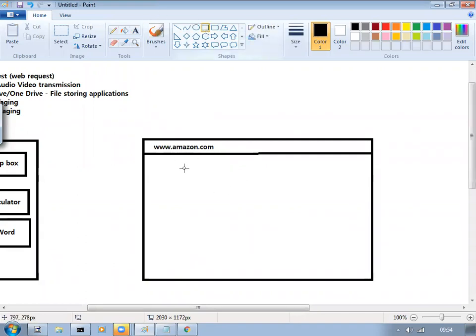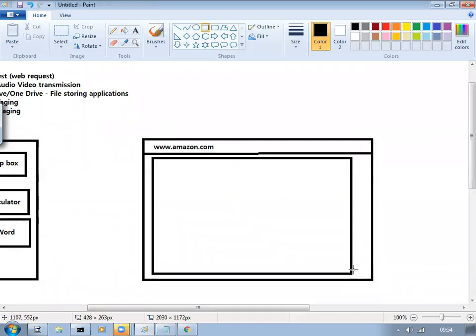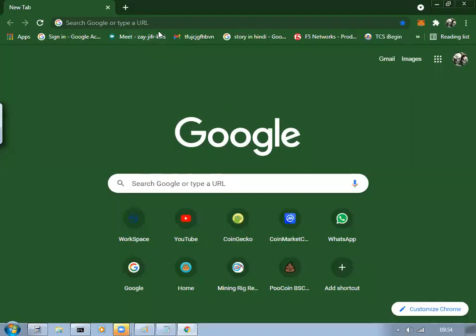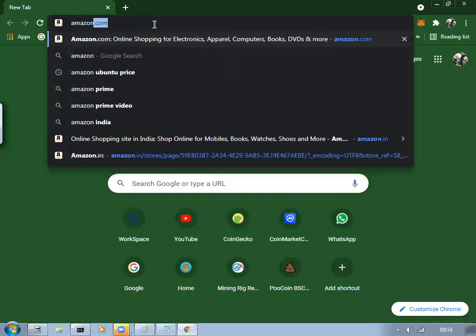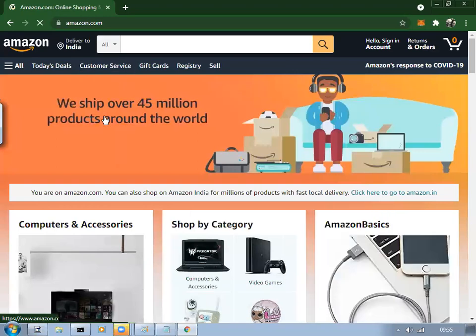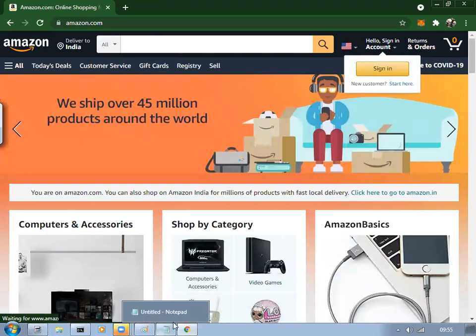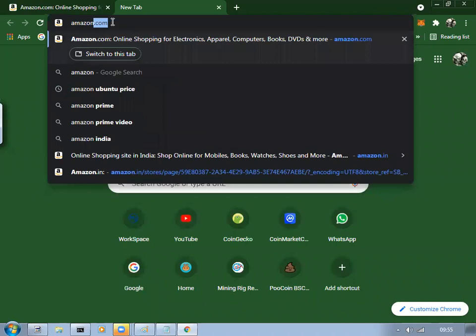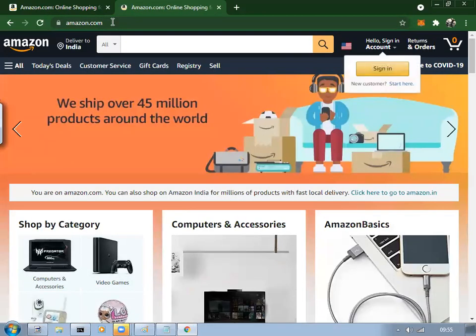Let's do that here itself, amazon.com. When I click on it, it is going and bringing this information back to us. We first send the request that I want this web page, and from somewhere it is brought and displayed over here.